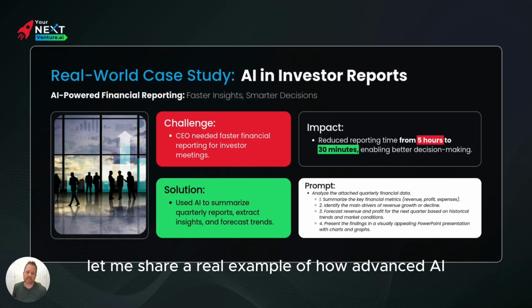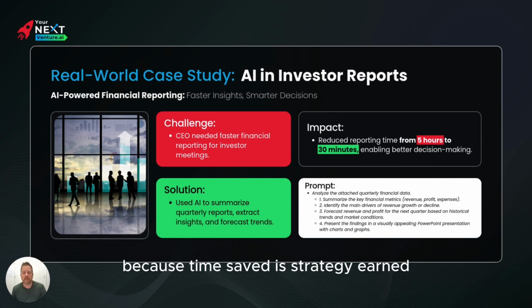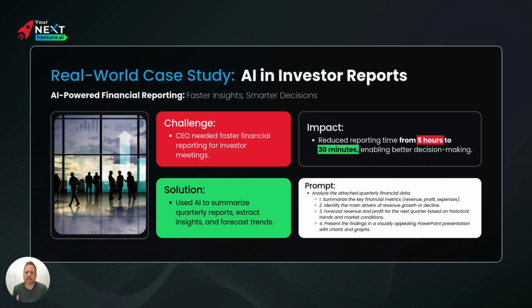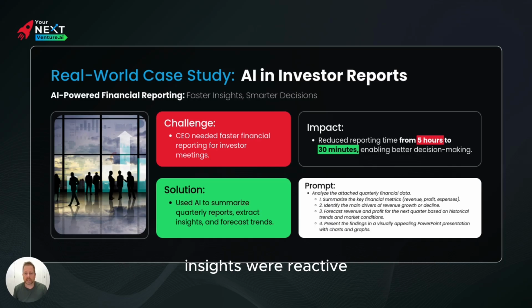Let me share a real example of how advanced AI prompting transformed financial reporting for a CEO, because time saved is strategy earned. So here's the challenge. Picture this: a CEO prepping for an investor meeting, stuck waiting 5 hours per quarter for teams to compile reports manually. Data was scattered across spreadsheets and PDFs. Insights were reactive, no time for forecasting and trends. Critical meetings felt like fire drills instead of strategic discussions.